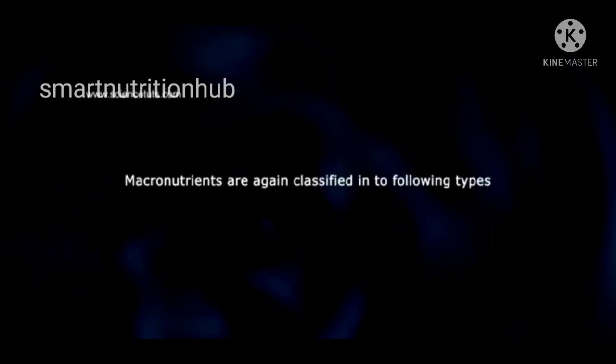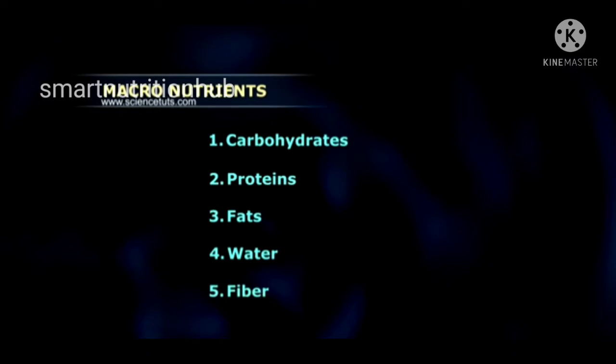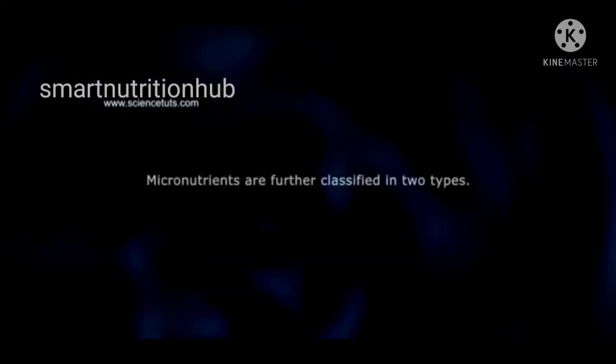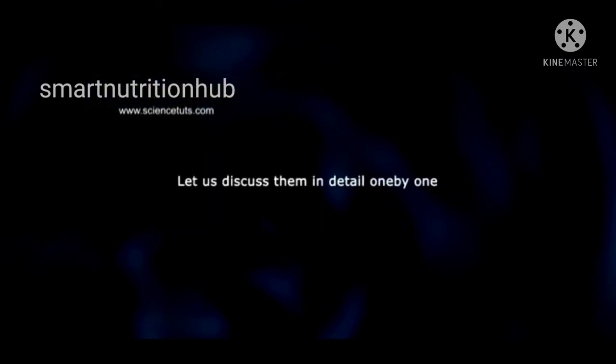Macronutrients are again classified into the following types. 1. Carbohydrates. 2. Proteins. 3. Fats. 4. Water. 5. Fiber. Micronutrients are further classified into two types. They are 1. Vitamins. 2. Minerals. Let us discuss them in detail, one by one.